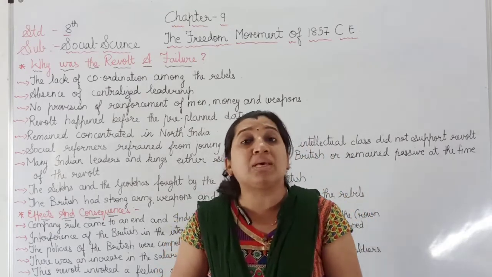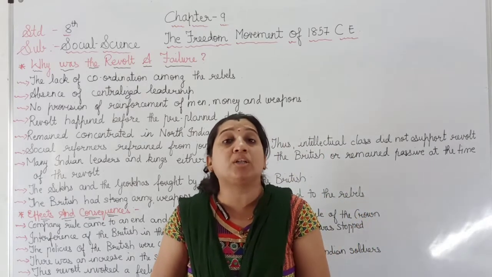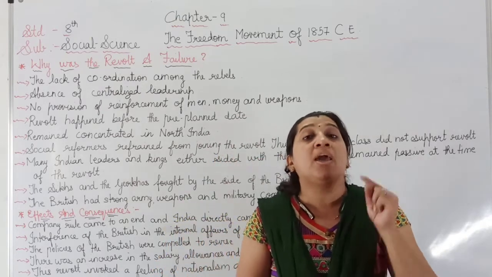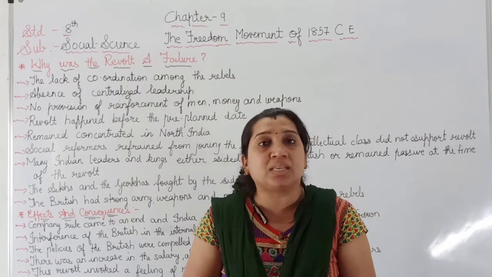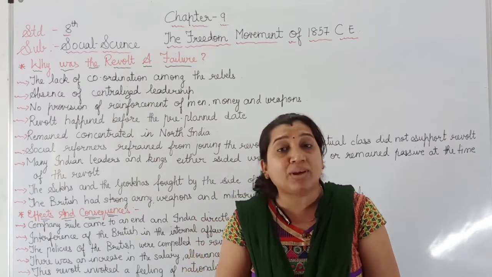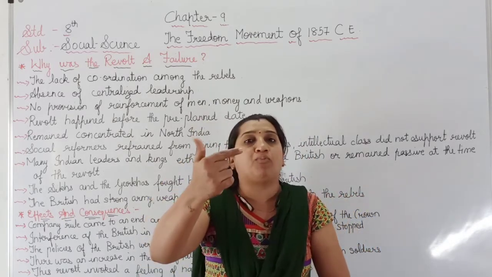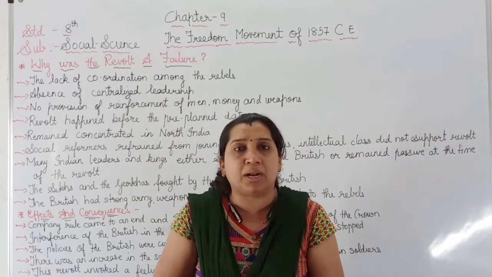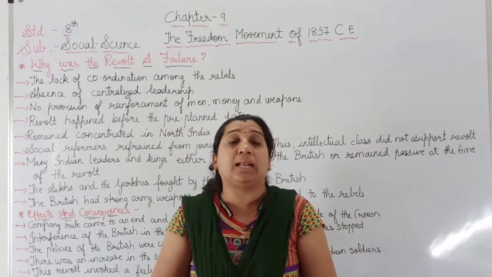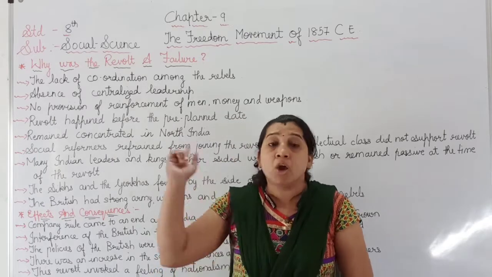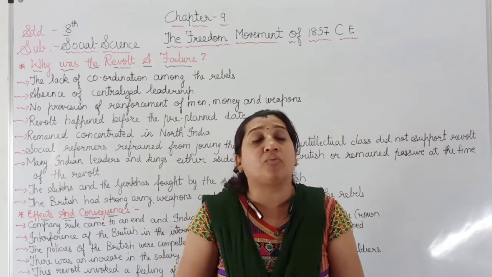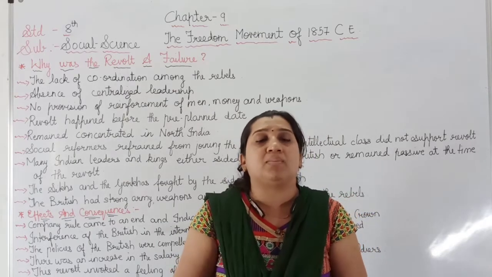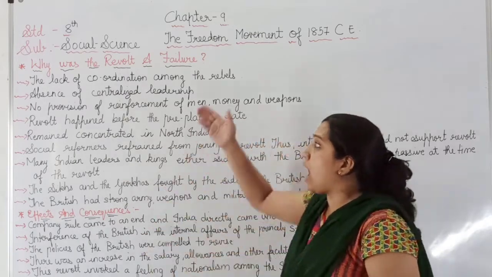Robert Clive promised Mir Jafar that he would make him the next Nawab of Bengal, and because of that, with the support of Mir Jafar, Siraj-ud-Daulah was defeated. The Battle of Plassey is considered the turning point for the British to start their political power in our country India. While this revolt of 1857 was a failure,